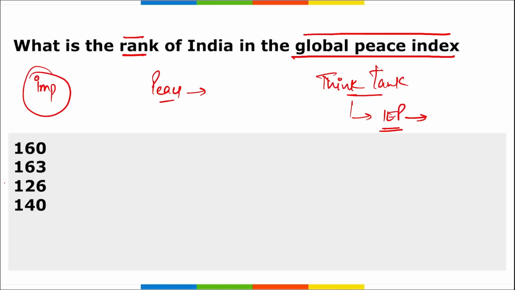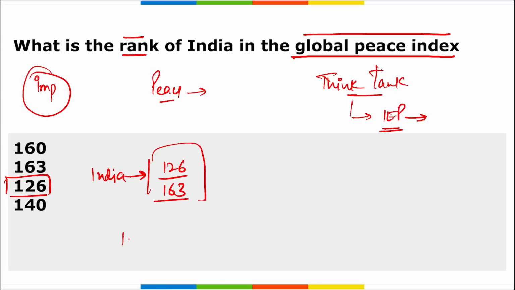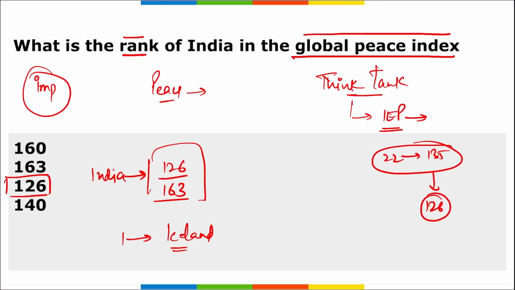So India stood at 126th position in this index, and it was among 163 nations that the rank of India was 126, correct? Then this list was topped by which country? It was topped by Iceland, correct? In 2022, rank of India was 135. So we can say the rank of India has improved from 135 to 126.